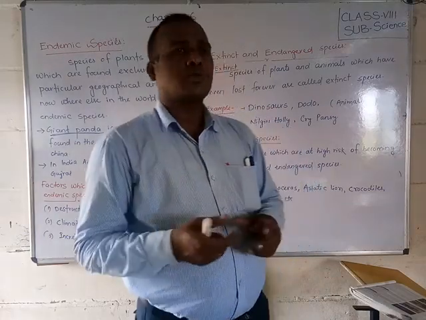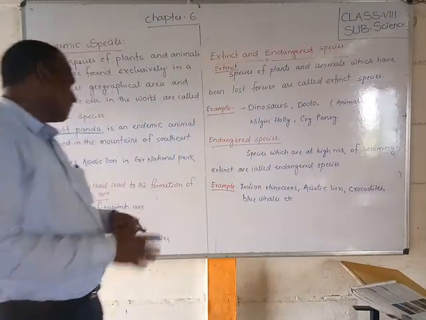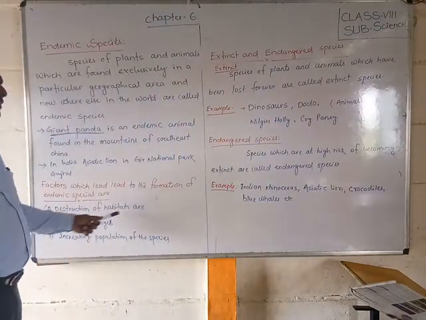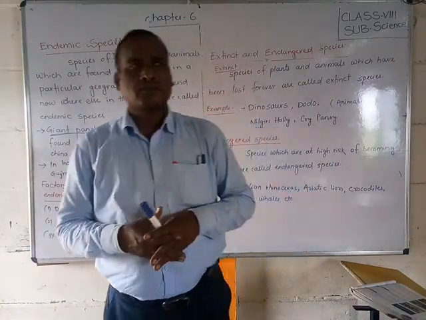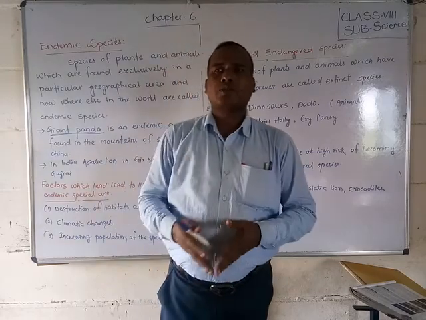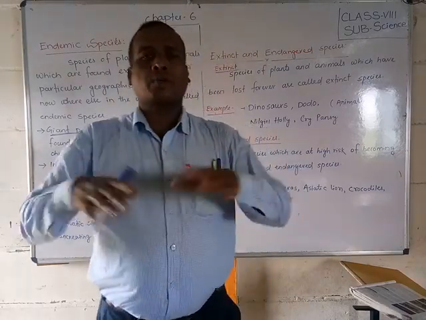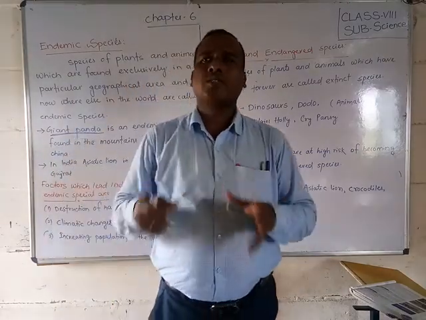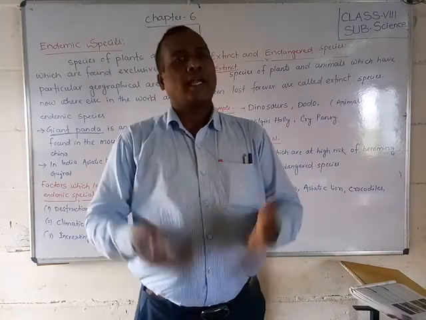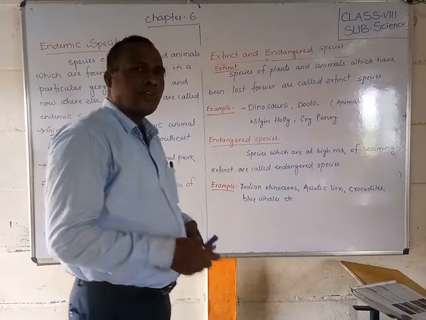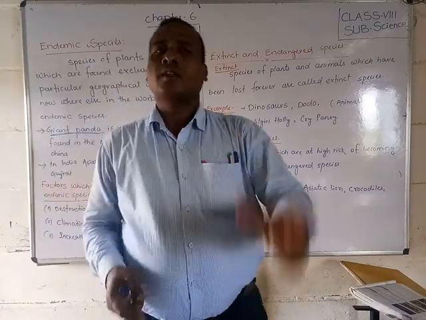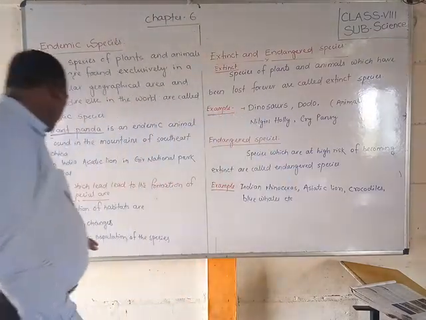Some factors lead to this, especially destruction of habitats. If the habitat is not suitable or not supporting their life, they are destroyed. Only in a particular area where it is possible can they live and exist.